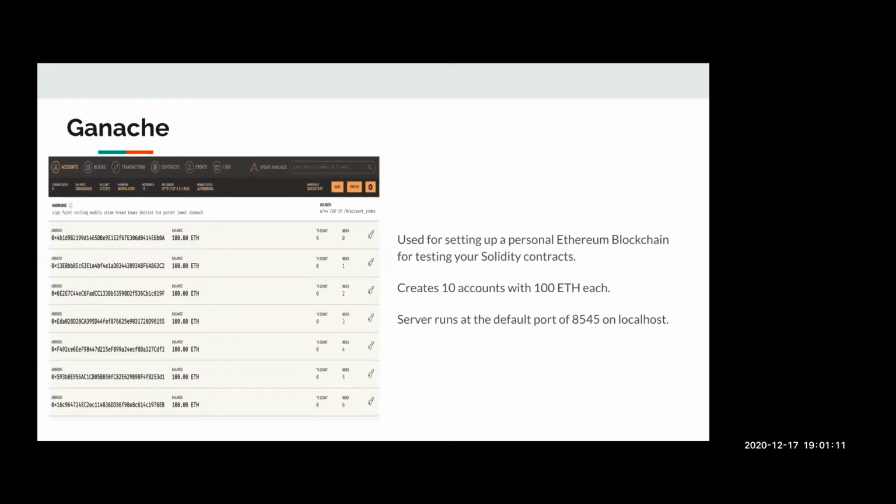As part of the development process of any decentralized app, we test out our smart contract on Ganache, and after the development is completed, we then move it to test networks like Ropsten or Rinkeby, and after thorough testing on those networks, we then deploy it to the main network of Ethereum. So Ganache is a very handy tool for quickly setting up a blockchain network and then testing out the smart contract functionality and the functionality of the decentralized application.